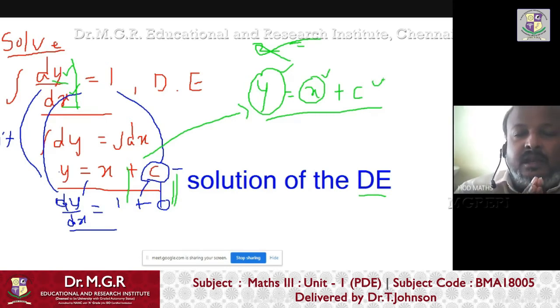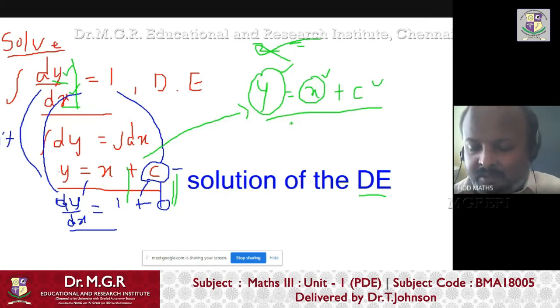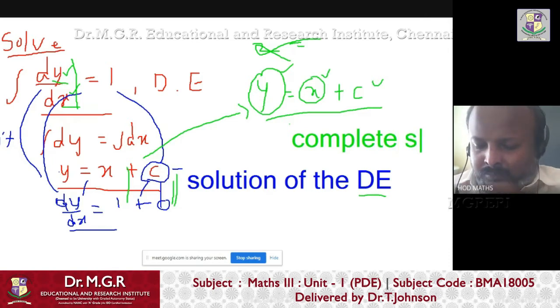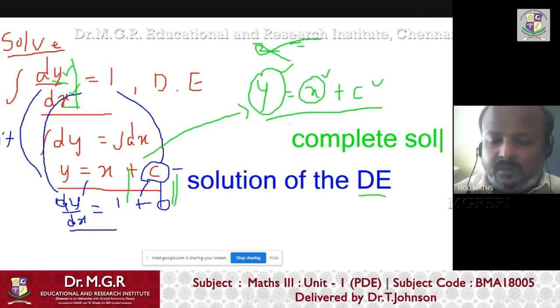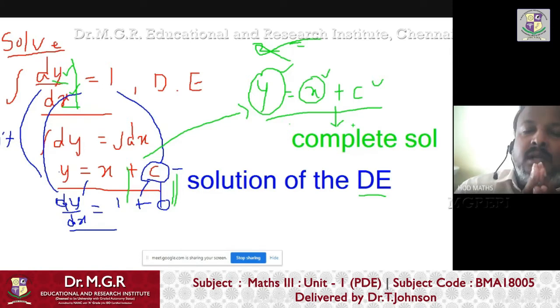There are not only different solutions; there are different types of solutions for a differential equation. This type of solution, containing the arbitrary constant, is called a complete solution. I will give you the definition later. Why is it called a complete solution?